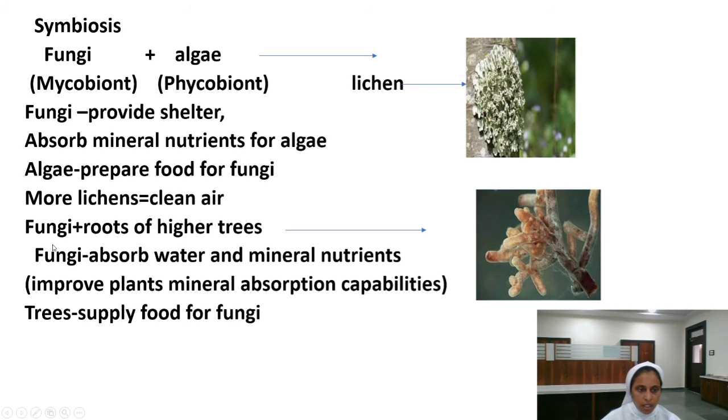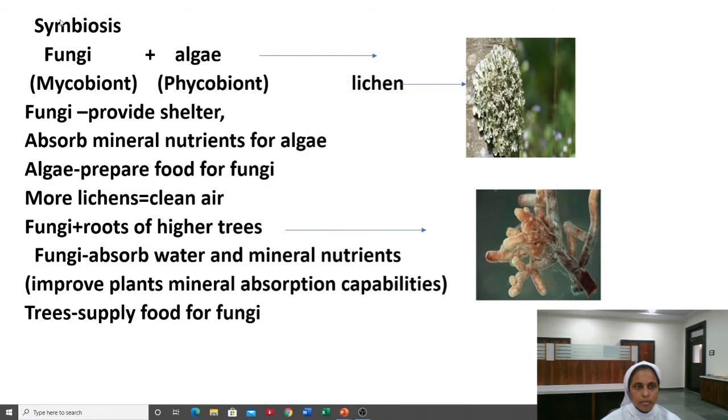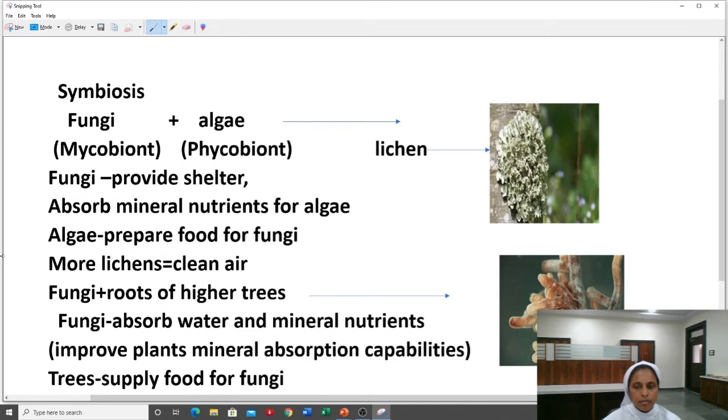Then the fungi and roots of higher trees, due to their association, form mycorrhiza. You can see here the mycorrhiza. Myco means fungus, rhizo means roots. Fungi will be absorbing water and mineral nutrients, improving the plant's mineral absorption capabilities. In that case, trees will be supplying food for the fungi since it is providing minerals and nutrients. So here you can see, as I have told you, this is mycorrhiza.